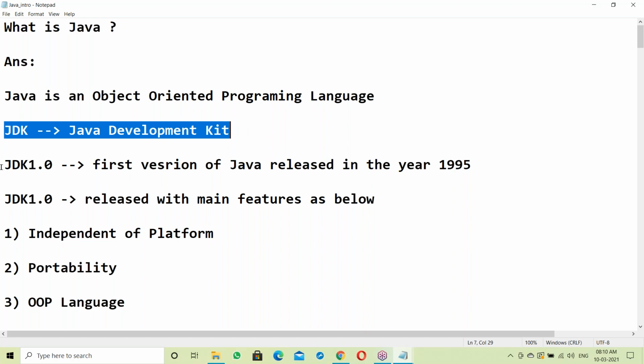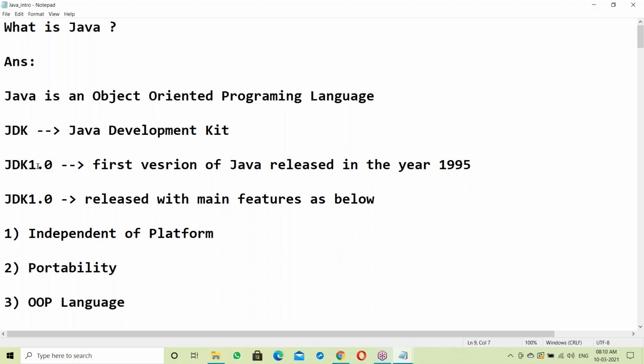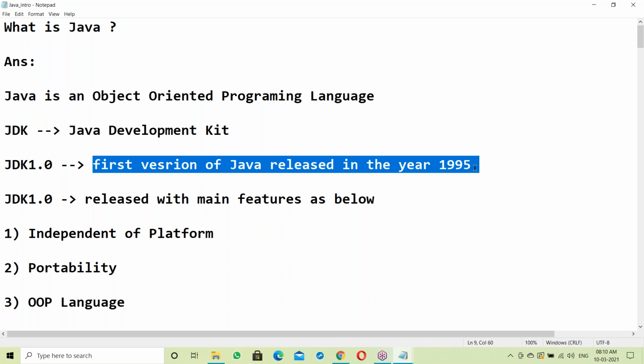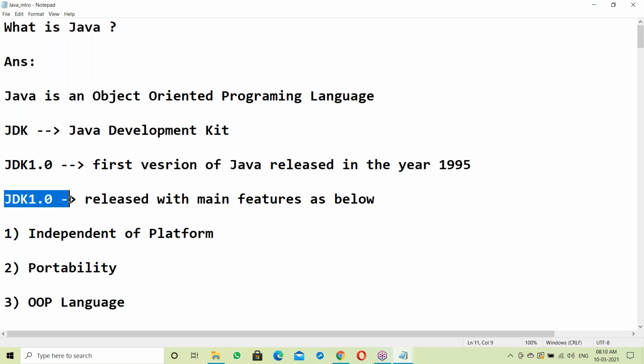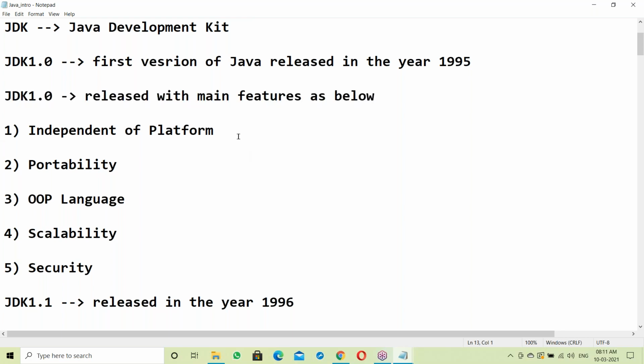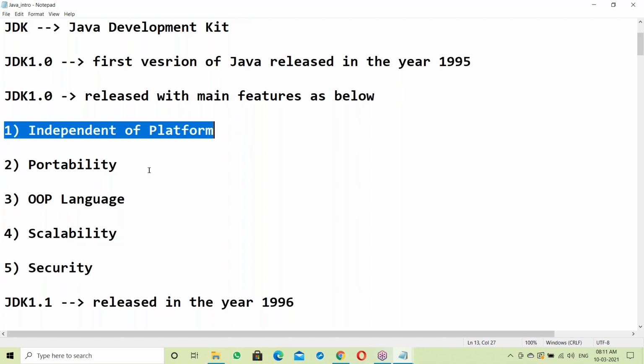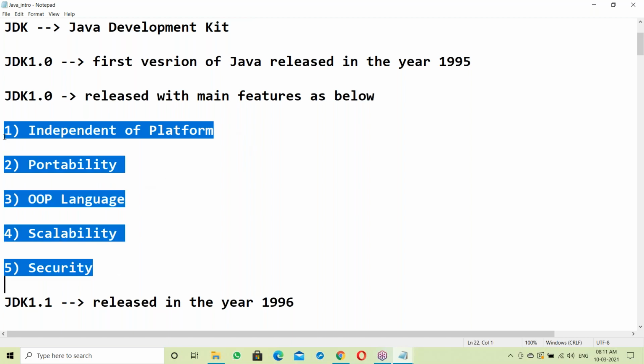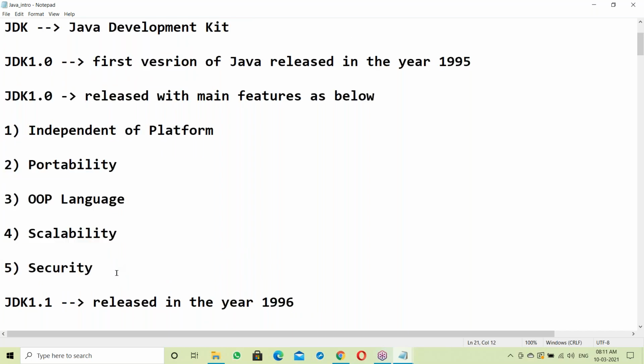The first version of JDK is 1.0, the first version of Java, released in the year 1995. JDK 1.0 was released with these main features: platform independence, portability, OOPS language, scalability, and security. Today we'll be discussing all these features one by one.